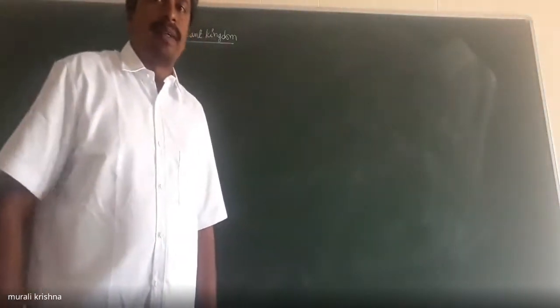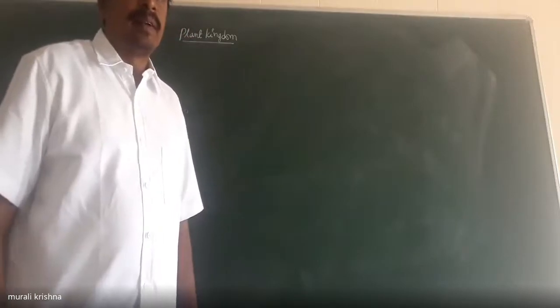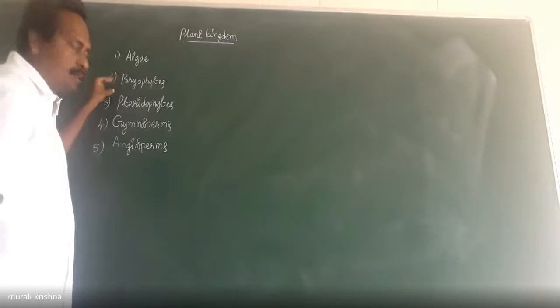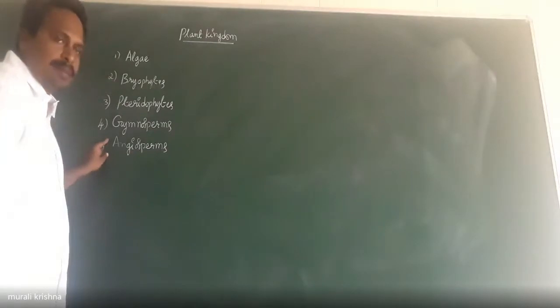Five groups of plants are there in the kingdom Plantae. They are: one is algae, second one bryophytes, third one pteridophytes, fourth one is gymnosperms, and fifth one is the angiosperms.